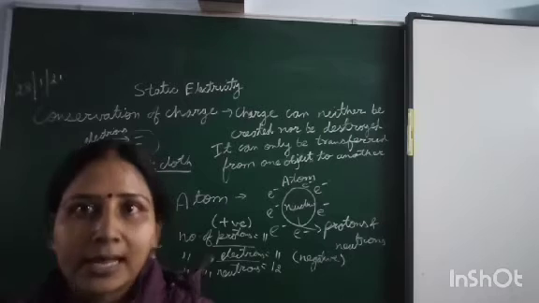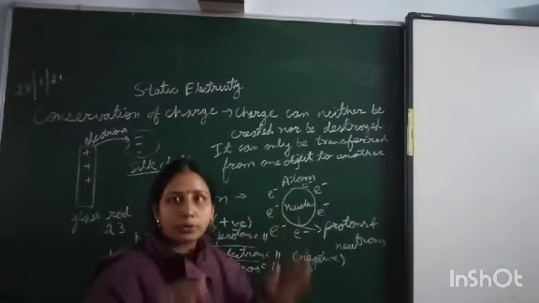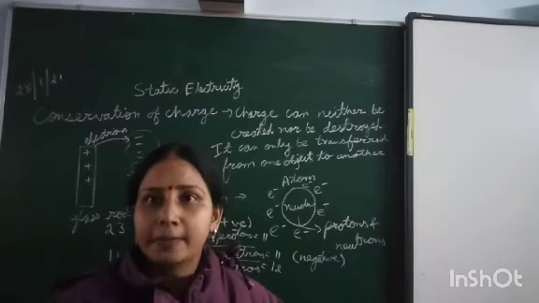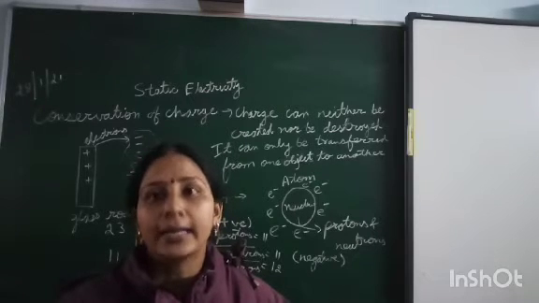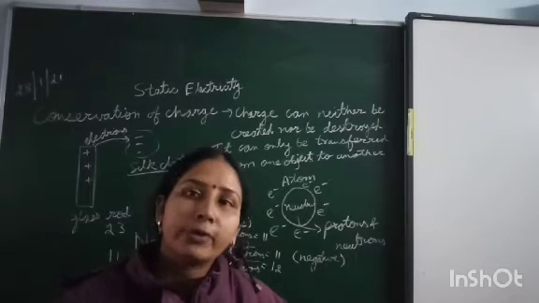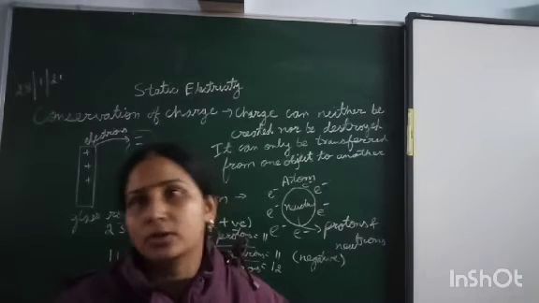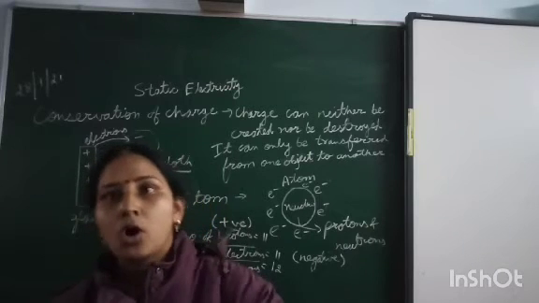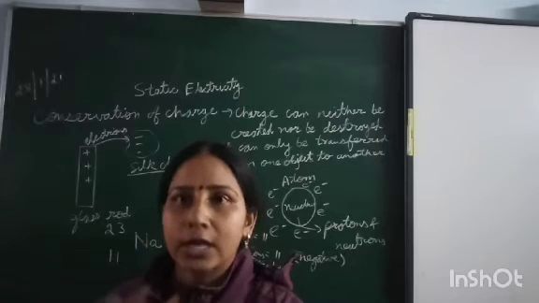When the electrons leave their shells and move out, this phenomenon is taking place by virtue of providing energy, and hence the electrons which leave their shells are called free electrons. So mainly free electrons are responsible for static electricity, or we can say current electricity, because motion of charges is there.